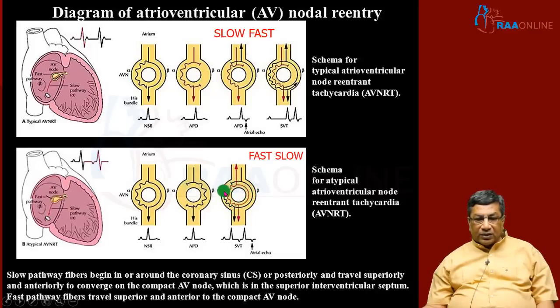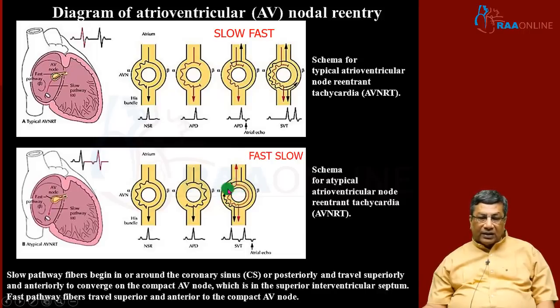Because the retrograde conduction is very slow through the slow pathway, the retrograde P wave will be very much away from the QRS. It is not in the ST segment like AVRT, but is well away, clearing the T wave and well away from the QRS, because here the slow pathway is conducting retrogradely.